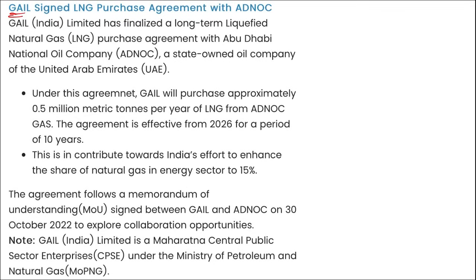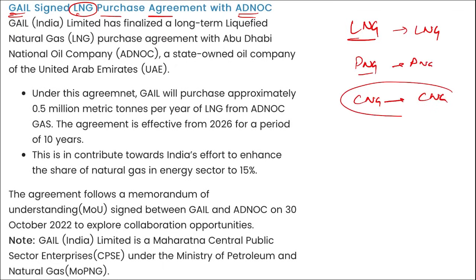Next is GAIL. GAIL is Gas Authority of India Limited. They have signed a LNG purchase agreement with ADNOC. LNG. What is LNG? Liquefied natural gas. What is PNG? Piped natural gas. CNG, compressed natural gas. This is the gas that you use in your cars as a fuel, right? So coming back, it is GAIL India Limited, or we can say GAIL.